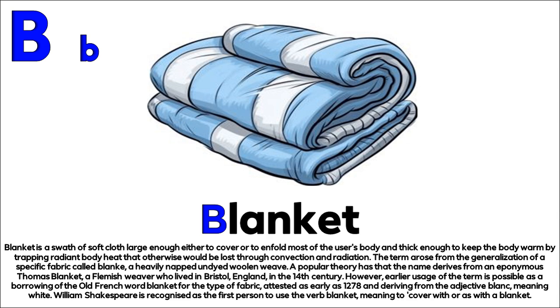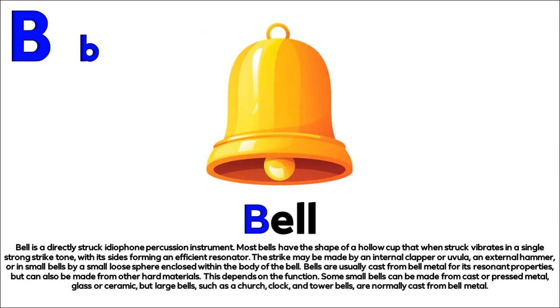B. Bell. Bell is a directly struck idiophone percussion instrument. Most bells have the shape of a hollow cup that when struck vibrates in a single strong strike tone, with its sides forming an efficient resonator. The strike may be made by an internal clapper or uvula, an external hammer, or in small bells by a small loose sphere enclosed within the body of the bell.